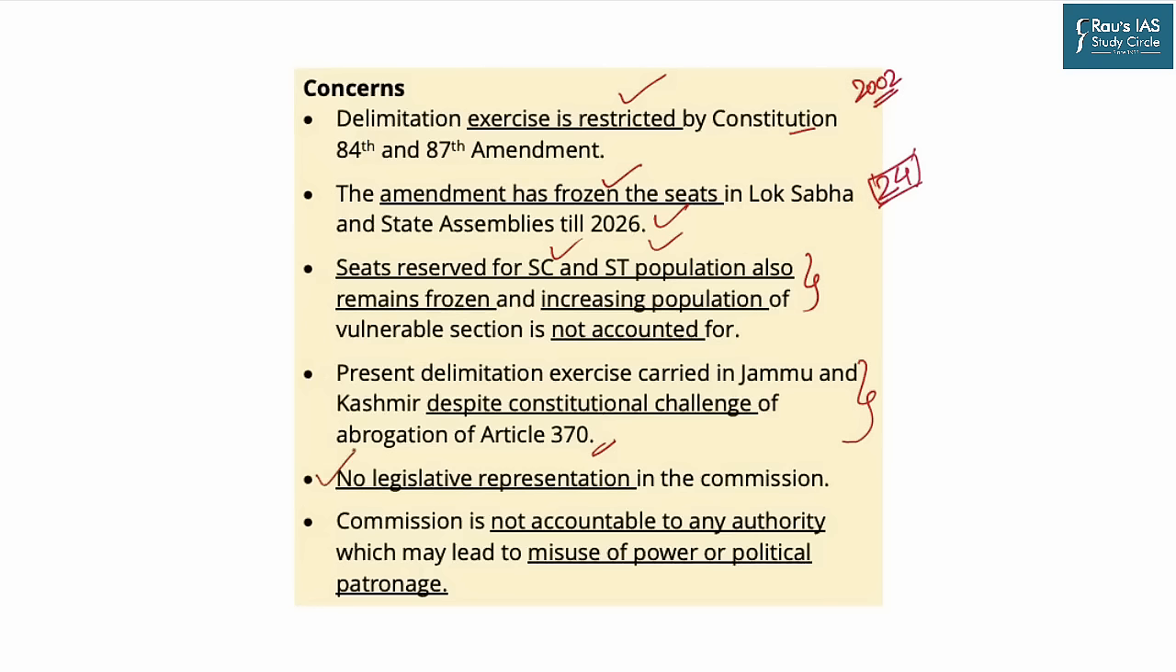There is no legislative representation in the commission. As we have seen, there is one judicial member and two members from the election commission. And last, the commission is not at all accountable to any authority in India. So whatever they say is taken for granted, which also opens the door to a high level of discretion, misuse of power, and even political patronage by these members.